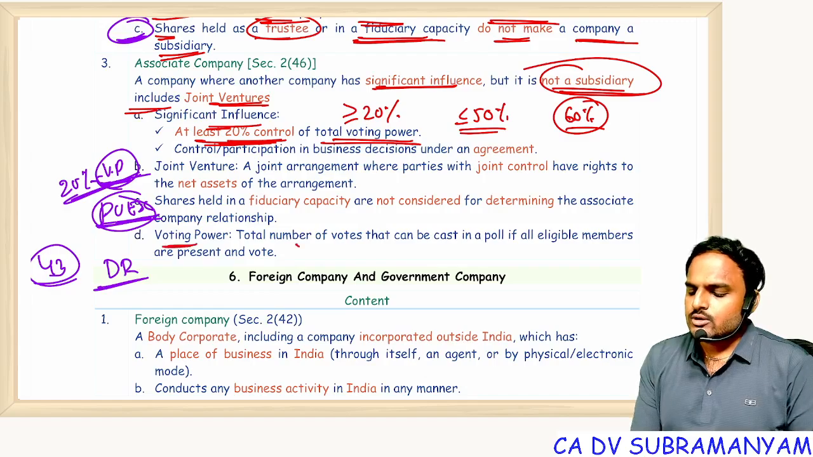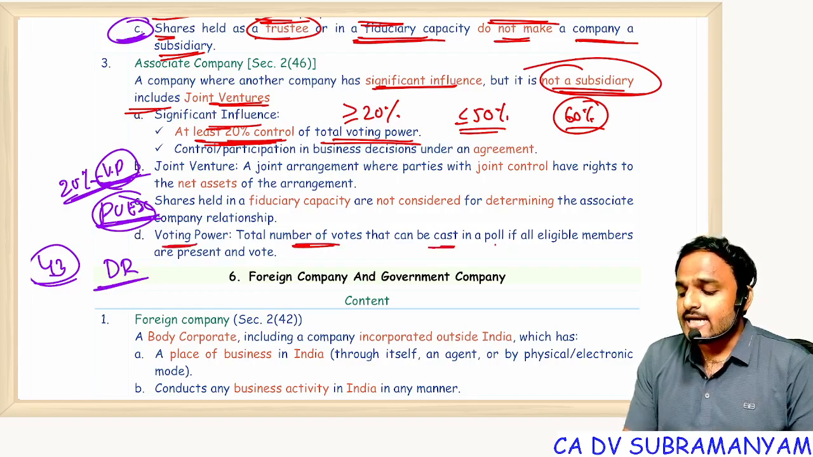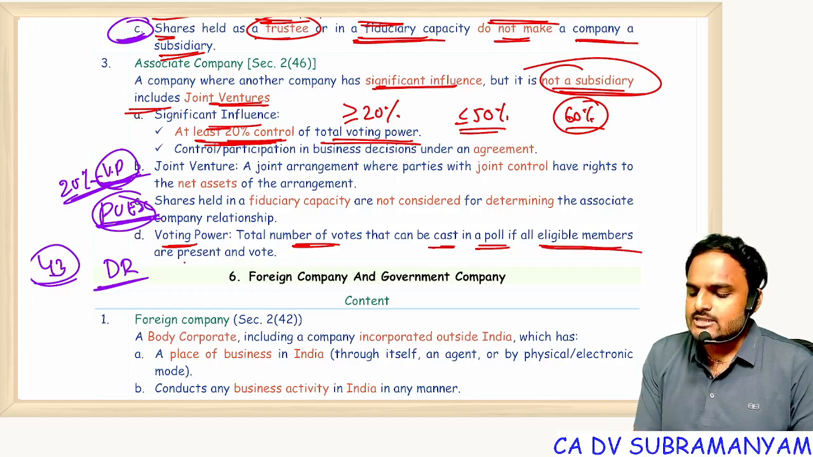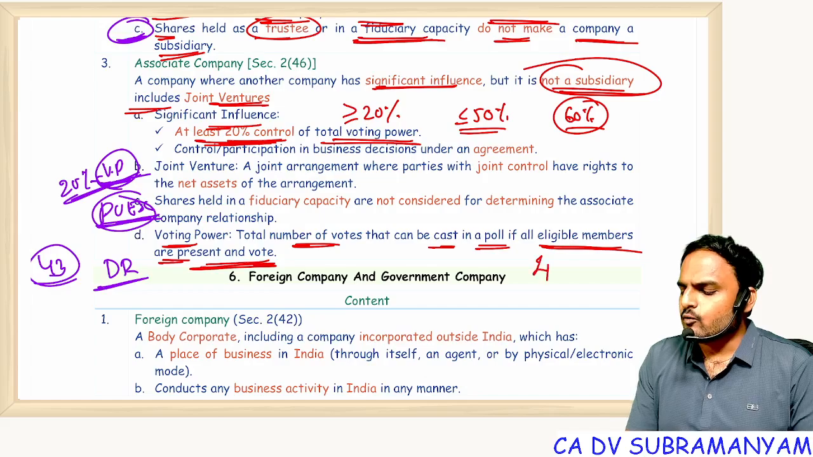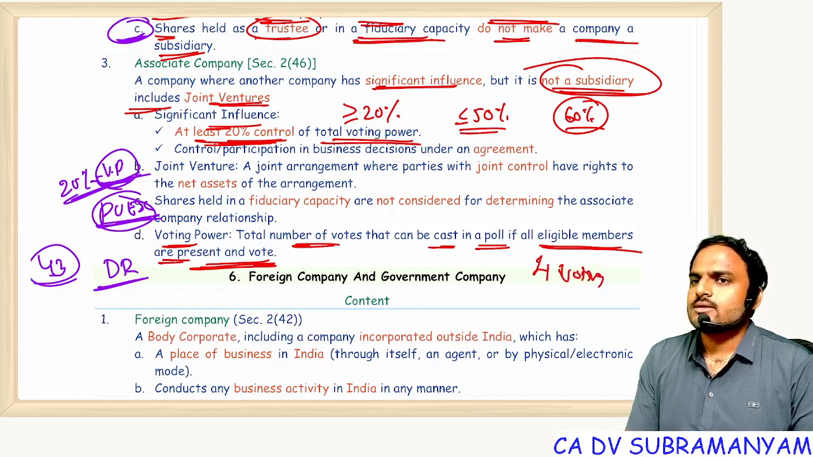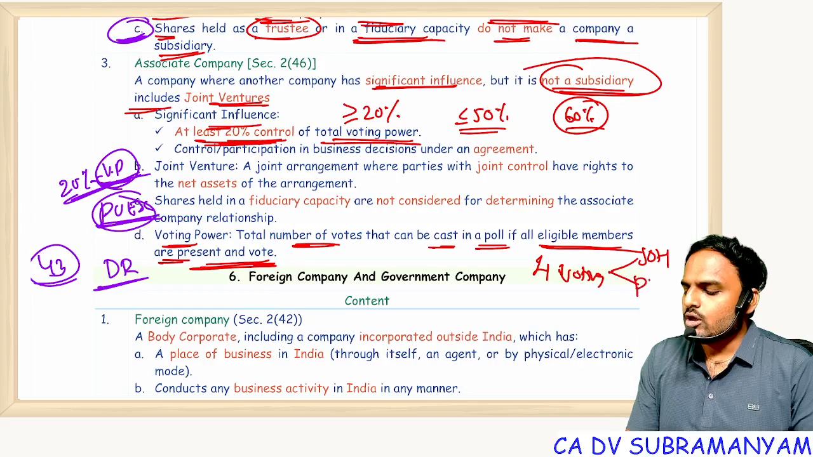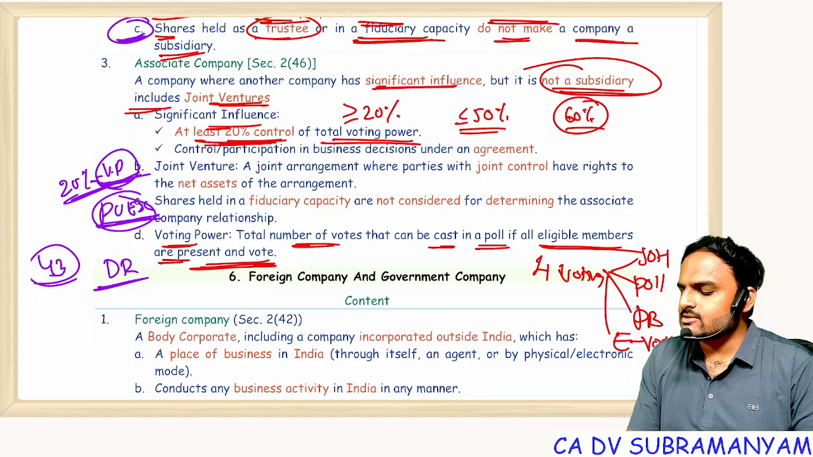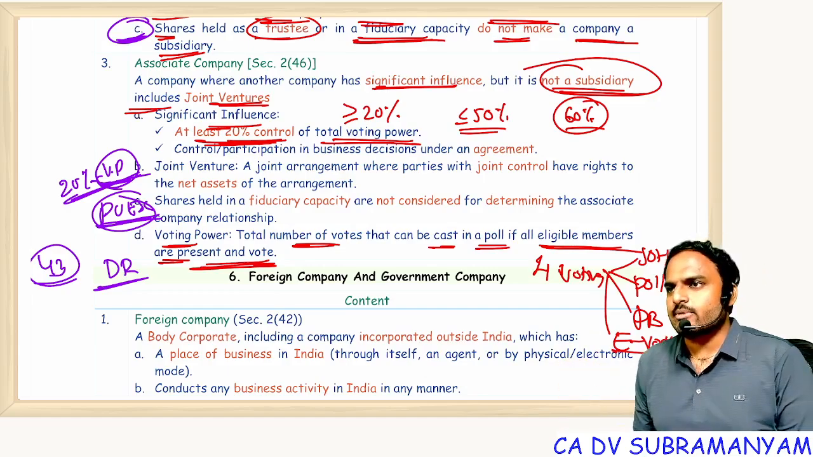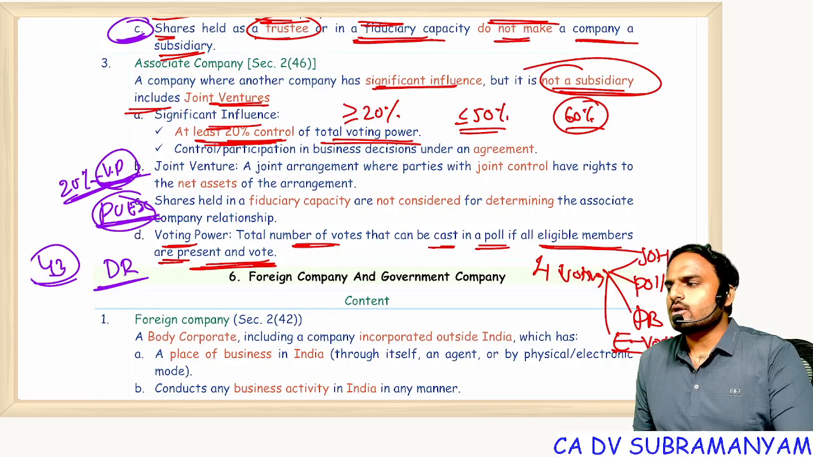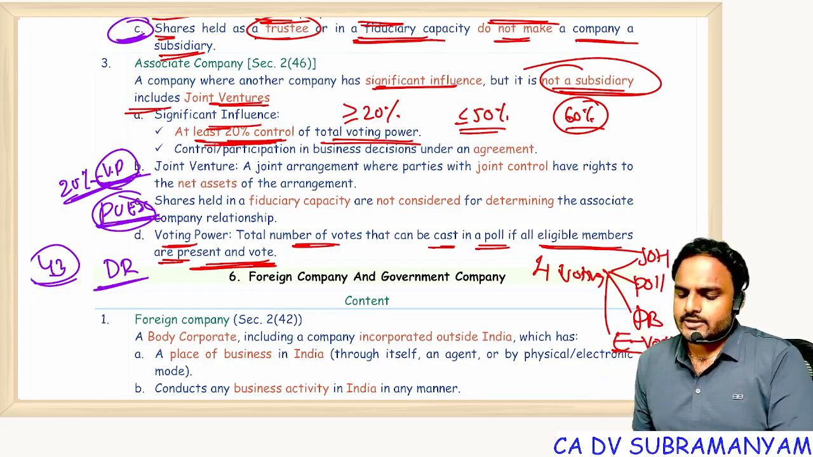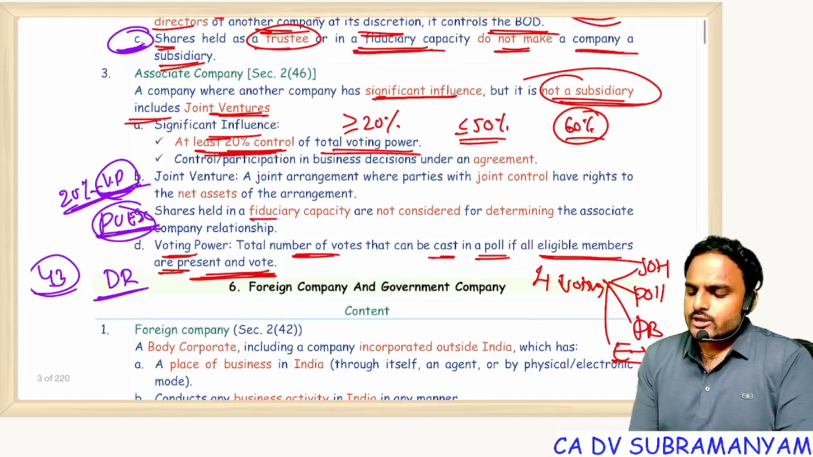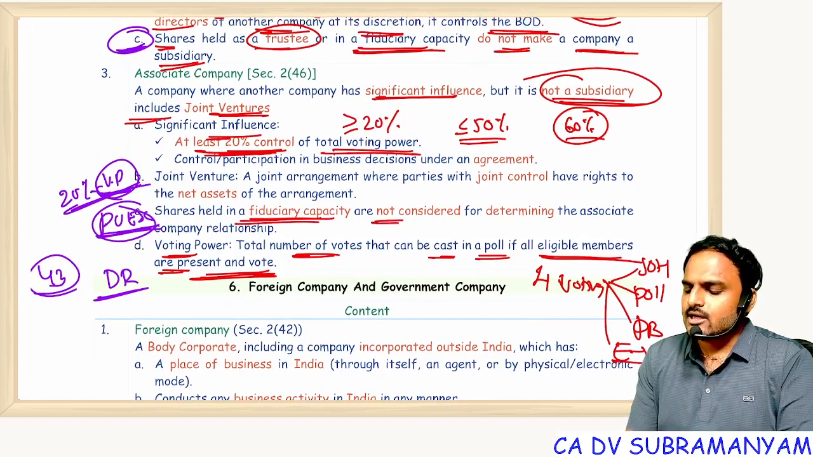So voting power is the total number of votes that can be cast in a poll if all eligible members are present and vote. We are having 4 types of voting: show of hands, poll, postal ballot, electronic voting. In detail I'll discuss with you in the management and administration chapter. So in case of poll, the total number of votes cast is nothing but voting power.